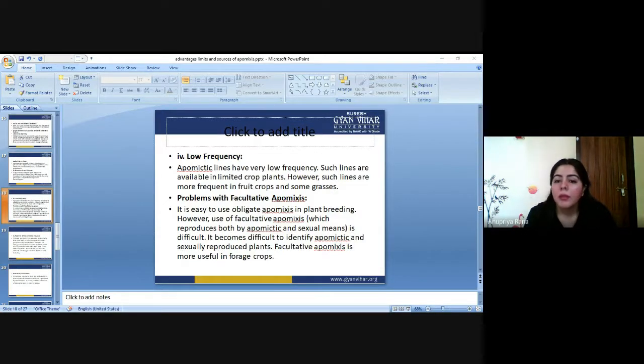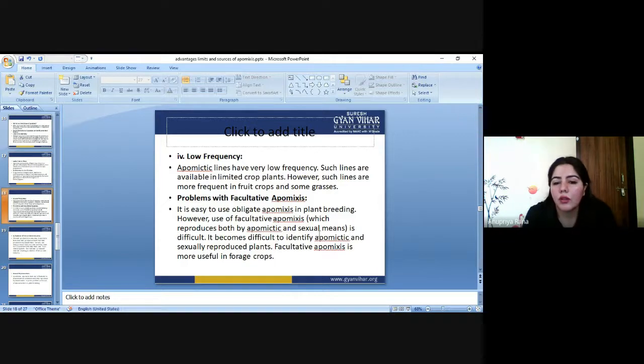In that case, some of the very best genes which have been passed through sexual reproduction get limited because of having apomixis. It means apomixis does not flow out the genes which were carried out in sexual reproduction. So that is a problem that can be caused by facultative apomixis.